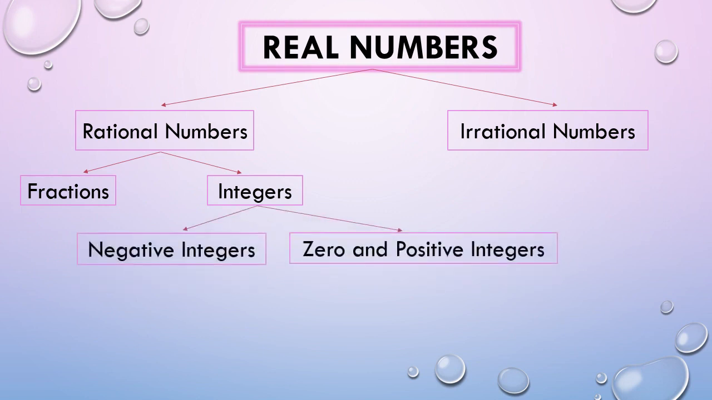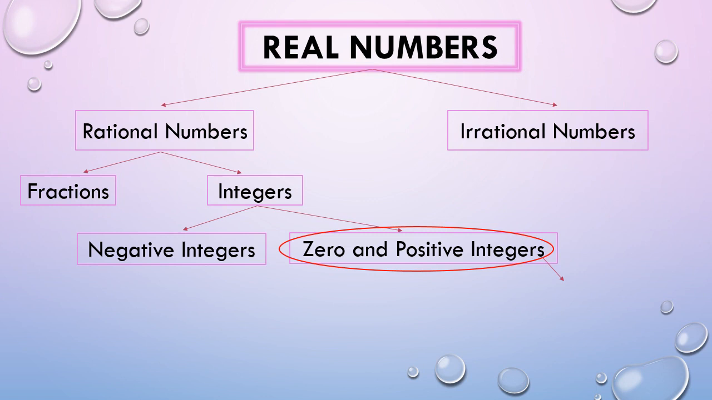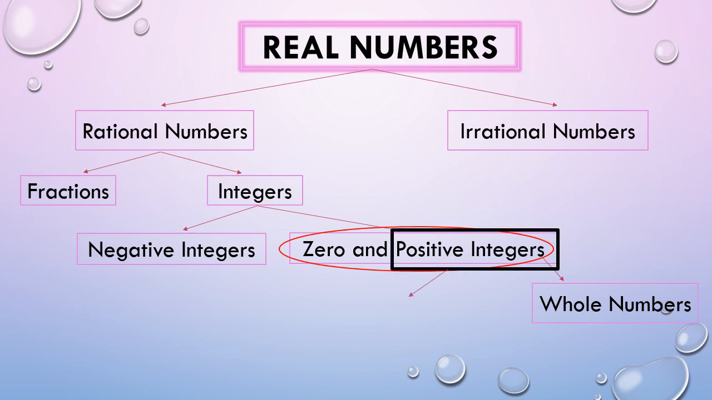We have the negative integers, and zero and positive integers. Here are some examples of negative integers and another for zero and positive integers. We all know that this one is collectively known as the whole numbers, and the removal of zero, or the positive integers alone, make up the natural numbers, which are also known as counting numbers.